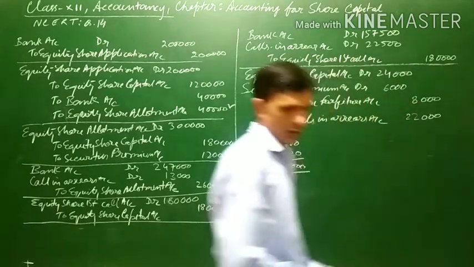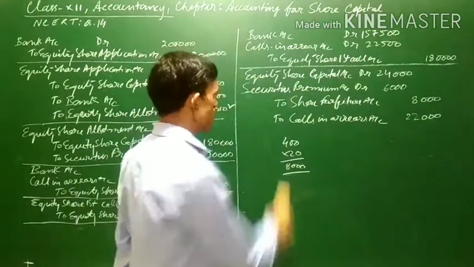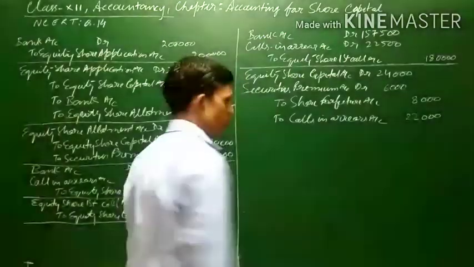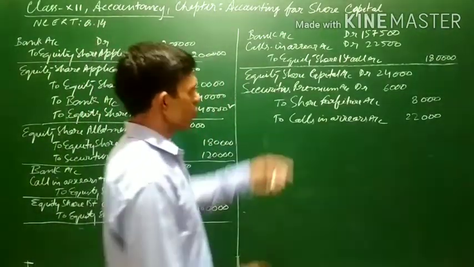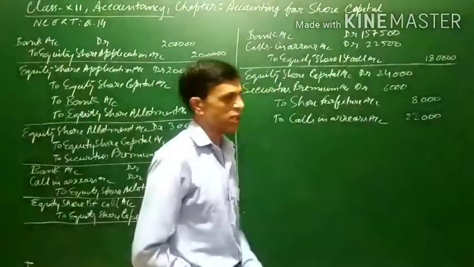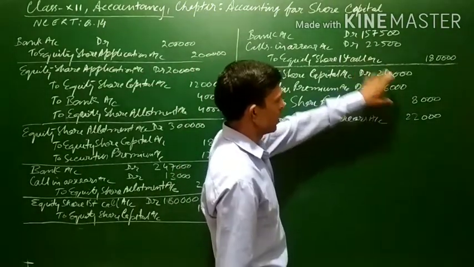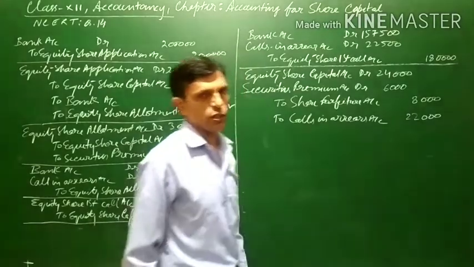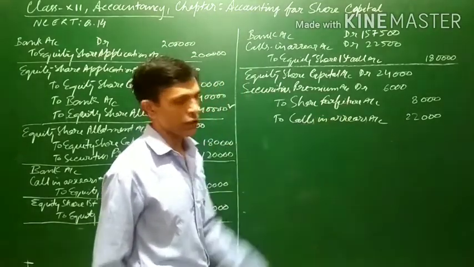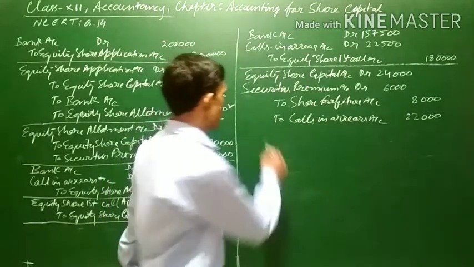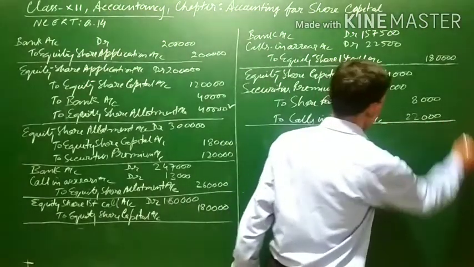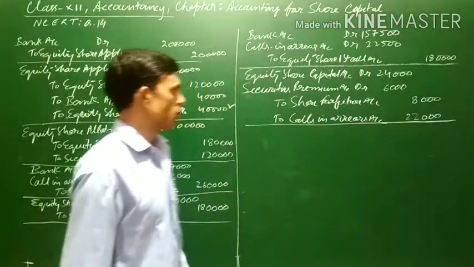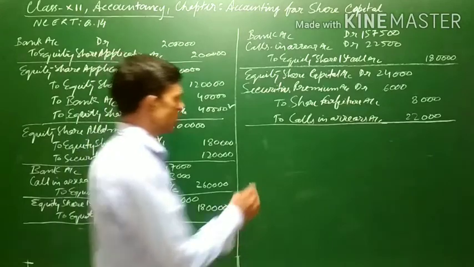Now this 22,000 can be calculated in another way also. We are writing this 22,000 as the balance figure, because the debit amount is 30,000 and the credit amount is 8,000. The remaining balance left is 22,000. We are writing the calls in arrear 22,000. But there is another way through which we can calculate this unpaid amount. Calls in arrear is the unpaid amount.